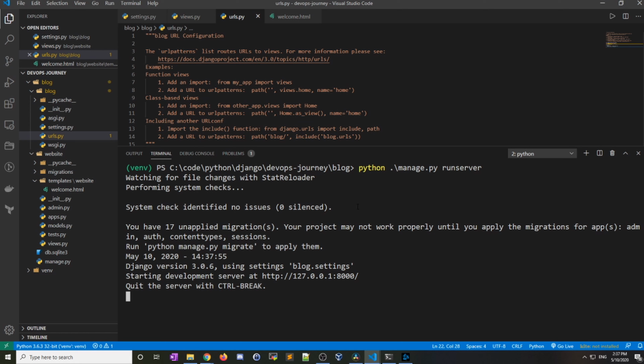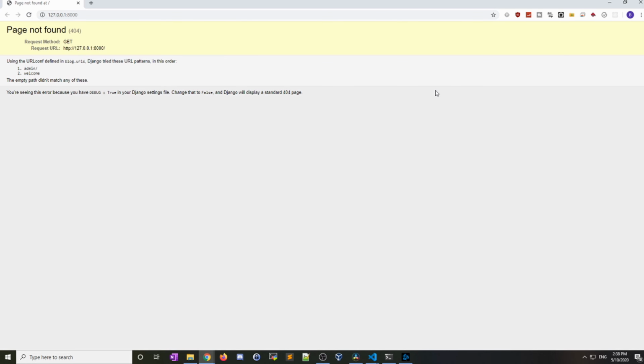And we can see that our server is running. I'm not getting any errors here, so that's good. We should be able to access our application now. Let's go ahead and control click here. So that opened our web browser, but we're getting an error. And the error we're getting is 404. So this is the HTTP code 404, page not found.